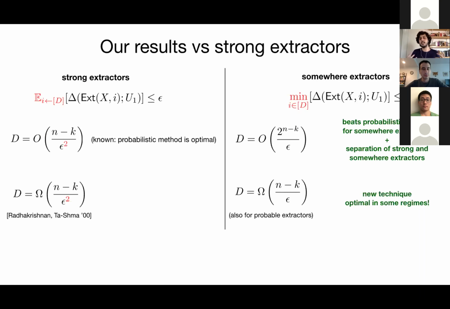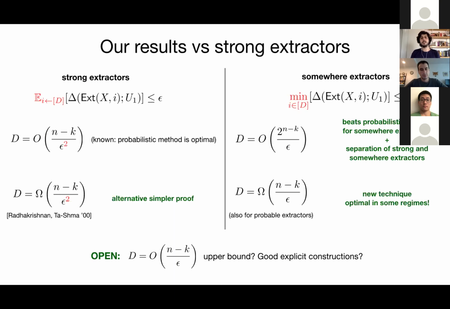So we develop a new general framework for lower bounds. And as a bonus, we also apply this general framework to strong extractors, and we also get an alternative simple proof of the optimal lower bound for strong extractors. Of course, there are still many open questions. So for example, can we get an optimal upper bound of (n minus k) over epsilon on the minimum number of seeds for somewhere extractors? We believe this to be the case, but we just haven't been able to prove it. And to complement that, can we get explicit constructions of somewhere extractors with parameters that beat the optimal